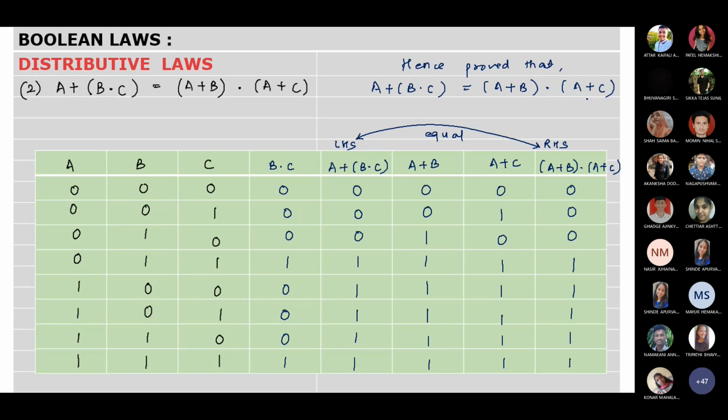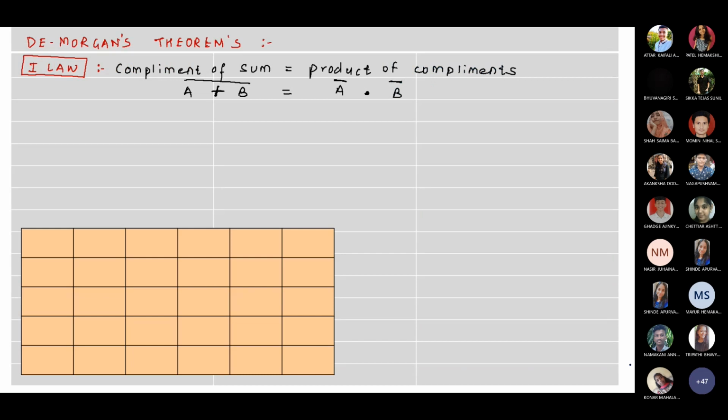Okay. Yes, ma'am. Moving on to next. Now the basic laws are over, maximum laws are over. Now we start with De Morgan's theorem. This is the last part of all the laws. And then all these laws we will use in Boolean algebra. And then our Boolean algebra starts.